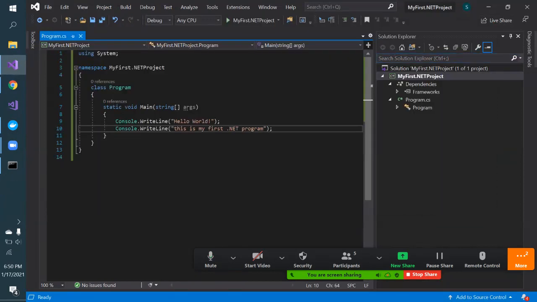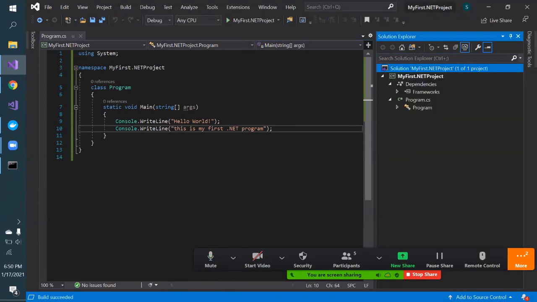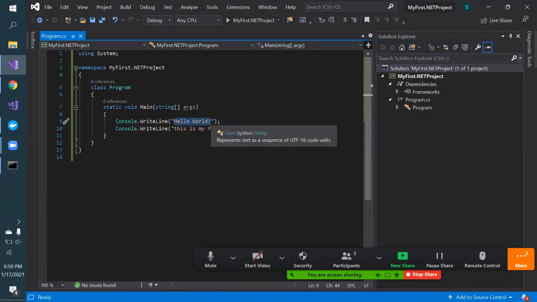And even from here, you can just select the solution. You can click on build solution, rebuild solution. So here you can build. Build means it will compile your program and will check if there is any syntax error. Some syntax error, like how can I create this hello world? This is called a string variable. So in this string, I'm just putting hello world.